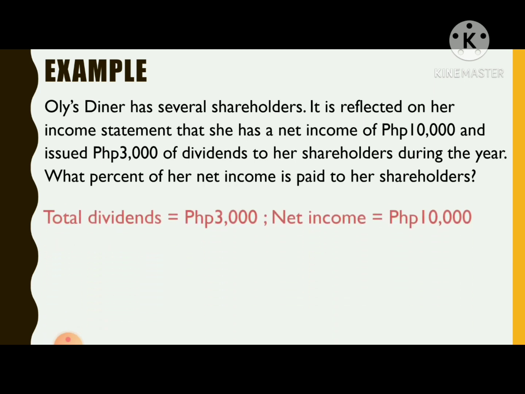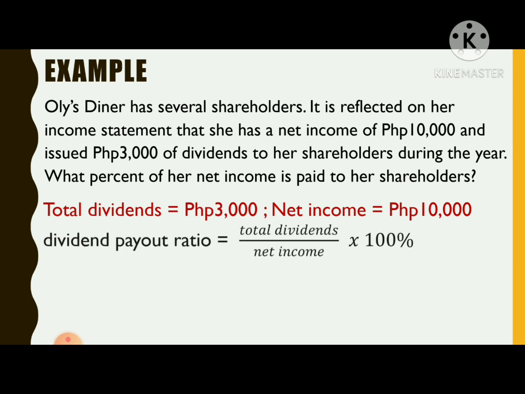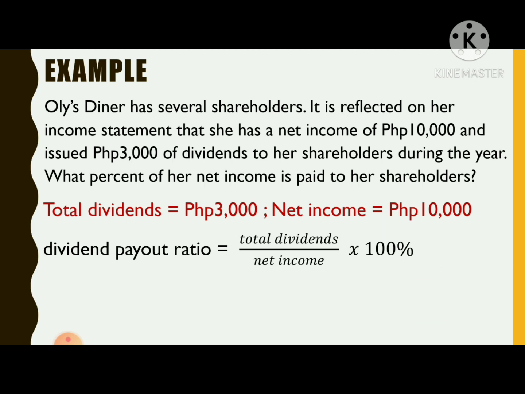So, the given values are total dividends equal to 3,000 Philippine pesos and a net income of 10,000 Philippine pesos.